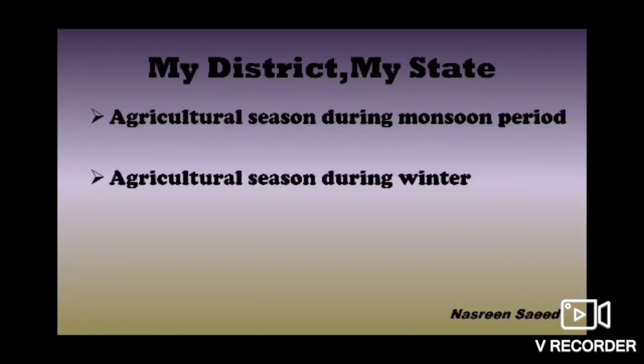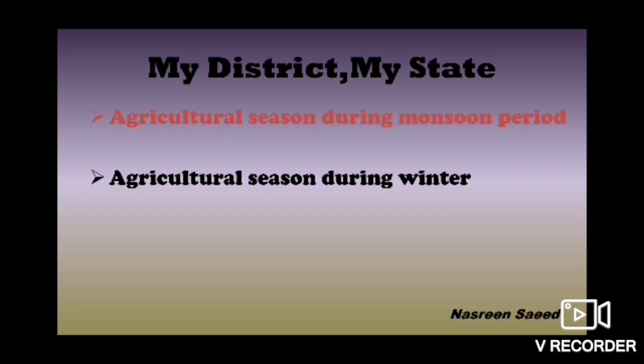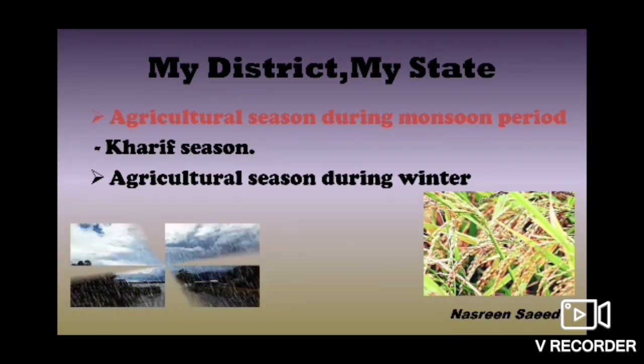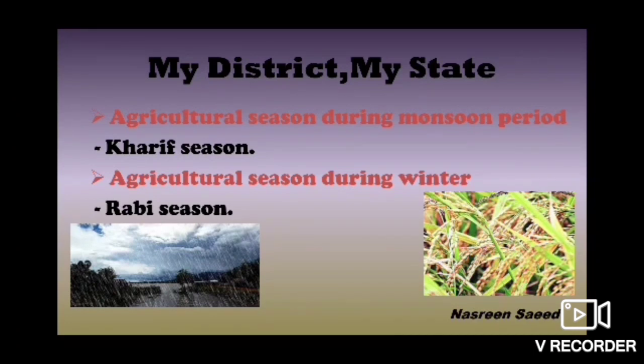Now, the agriculture season that falls during the monsoon period is called Kharif season. So the plants which are planted during this period are called Kharif crops, or the season is called Kharif season. And the agriculture season that falls in winter is called Rabi season, and the crops are called Rabi.